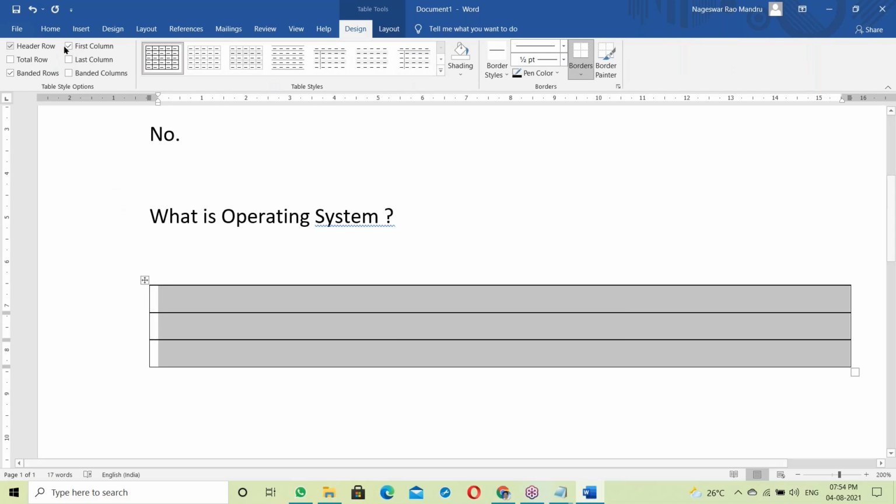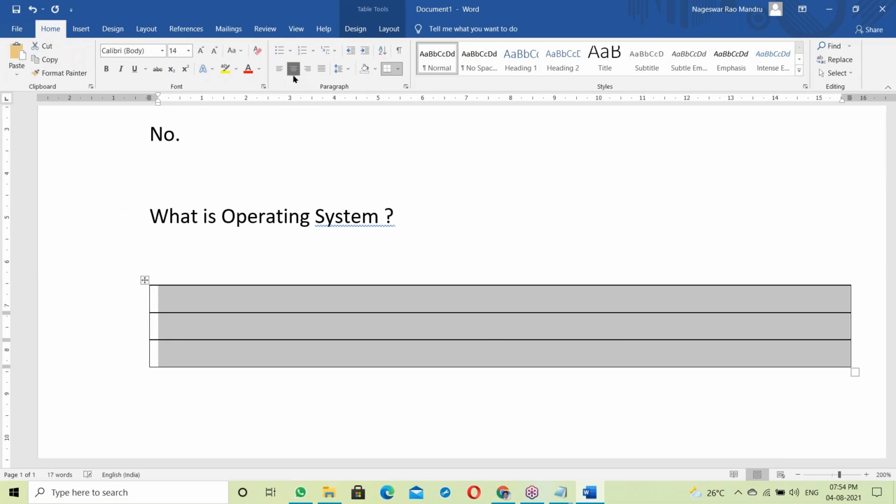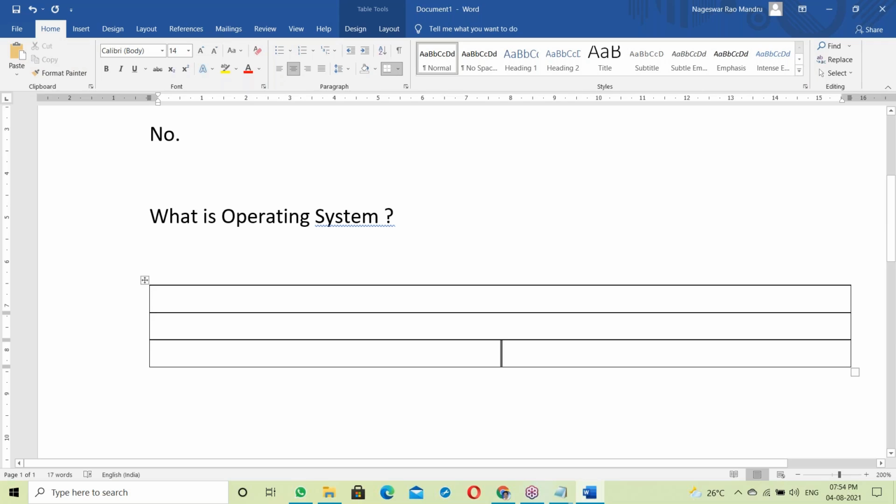Suppose, for example, you purchased a laptop. That is hardware. When you purchase a laptop, the vendor will set up the OS and give it to us. So on top of the hardware, the operating system is set up.